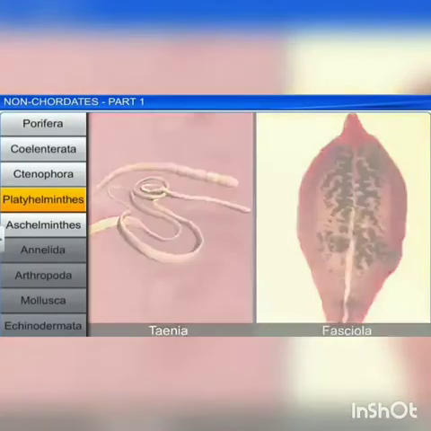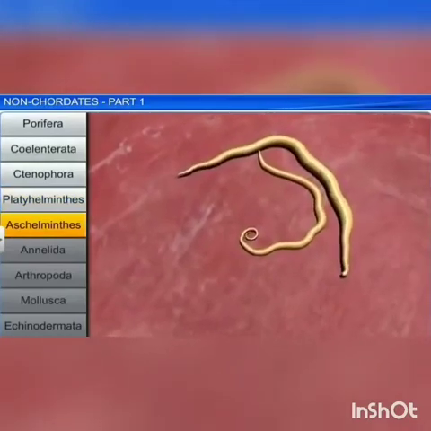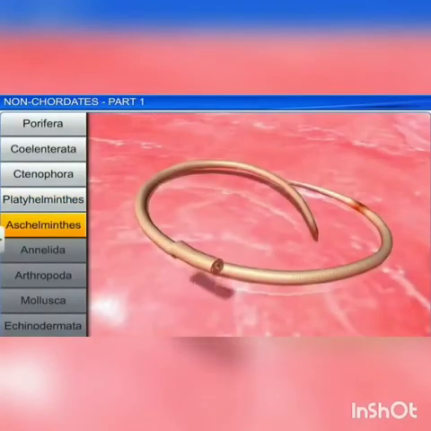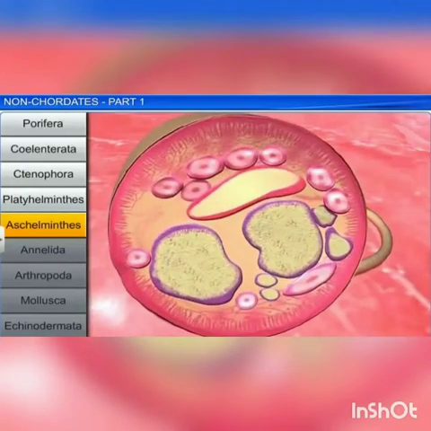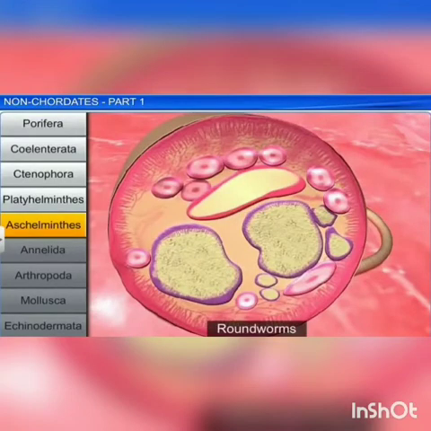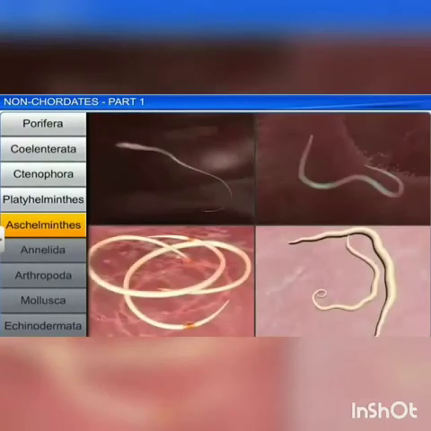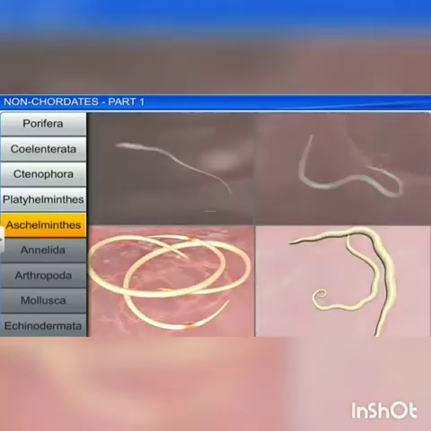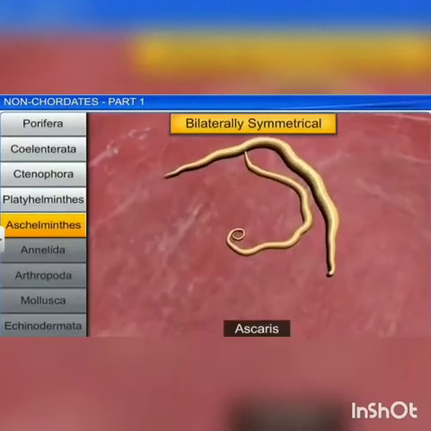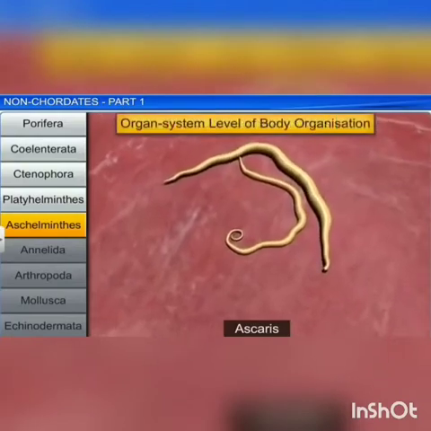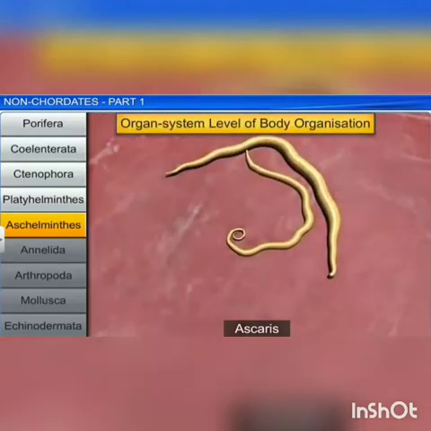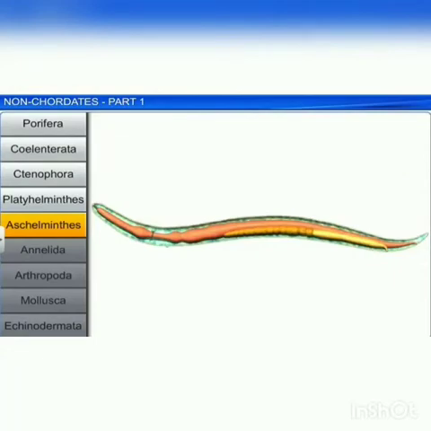Next is the phylum Aschelminthes. The body of this phylum is circular in cross section, hence they are called roundworms. Platyhelminthes are flatworms and Aschelminthes are roundworms. They are free living or parasitic on aquatic and terrestrial plants and animals. They are bilaterally symmetrical, triploblastic, and pseudocoelomate animals with organ system level of organization. The body is unsegmented and covered by a transparent cuticle.